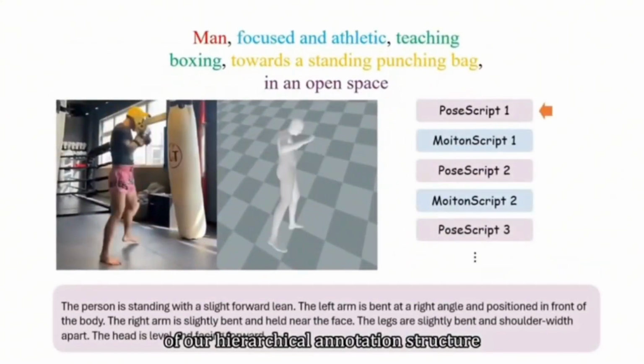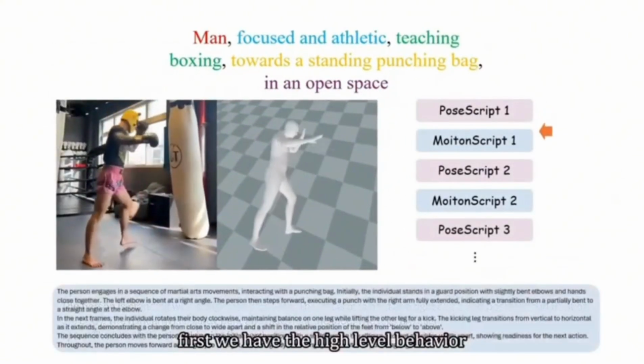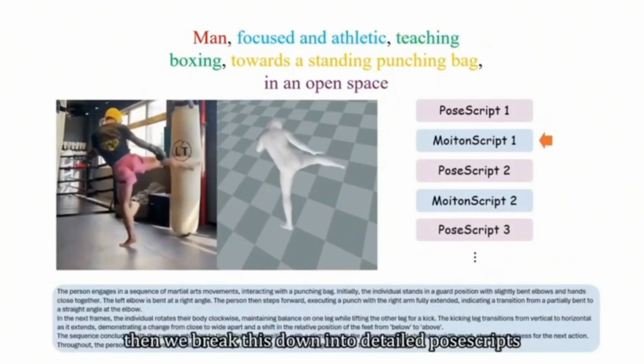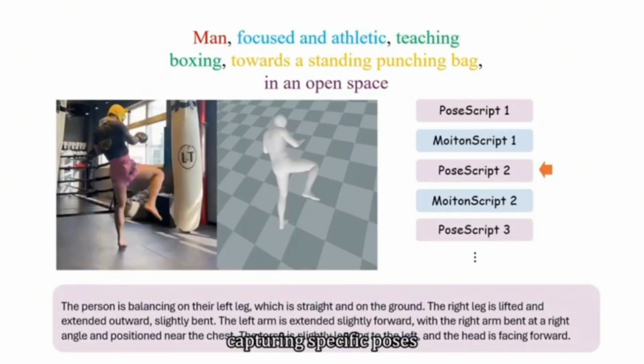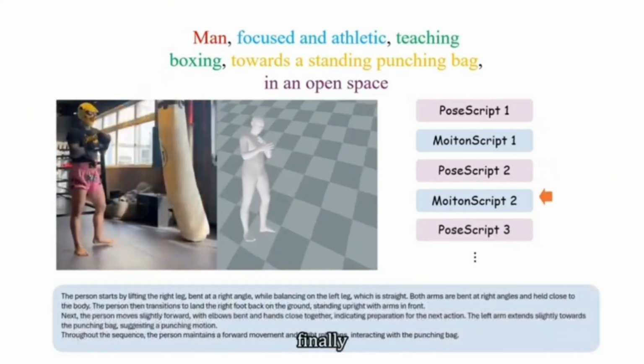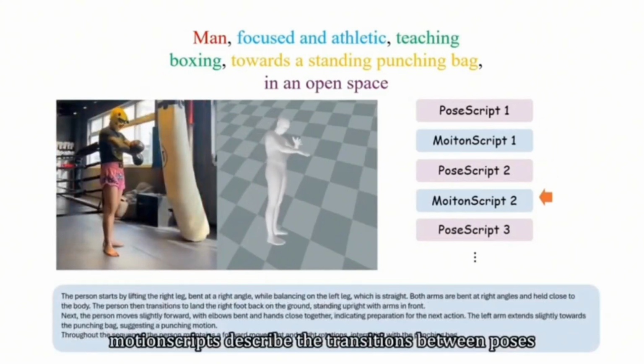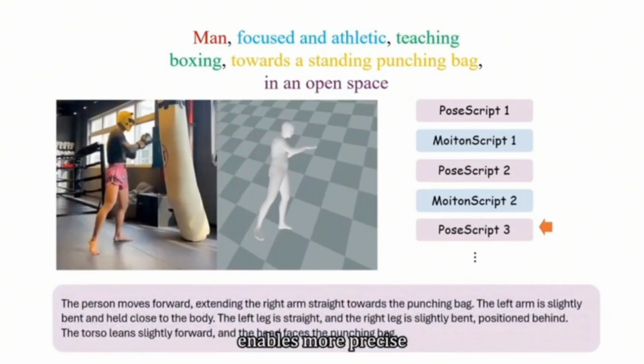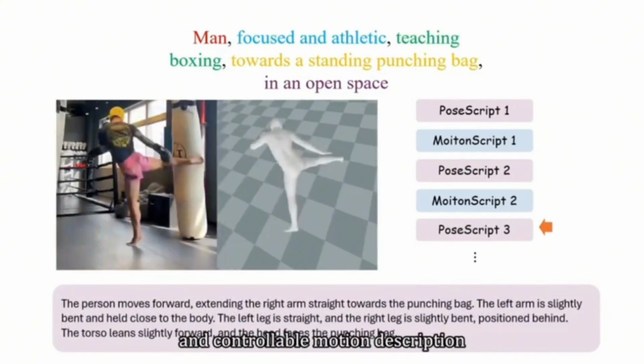Here's a detailed example of our hierarchical annotation structure. First, we have the high-level behavior script describing the overall action. Then we break this down into detailed pose scripts capturing specific poses. Finally, motion scripts describe the transitions between poses. This hierarchical annotation schema enables more precise and controllable motion description.